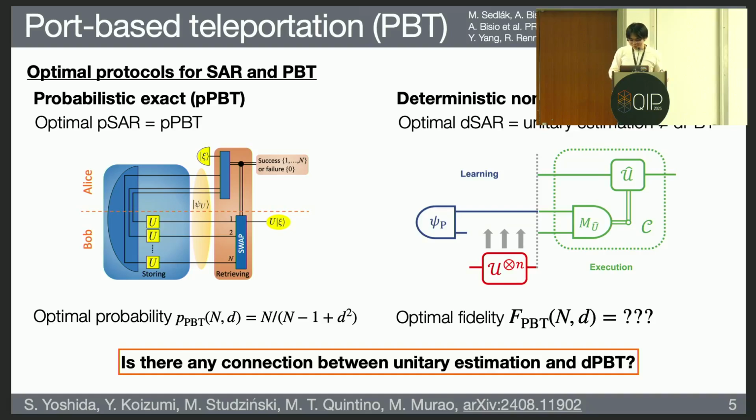The non-trivial part is whether it's an optimal construction or not. For integer estimation, it is already shown that it gives the optimal universal programming. But for port-based teleportation, it's not optimal, and we need one more call to implement that. So, I don't know if this clearly answers your question, but this kind of connection exists.